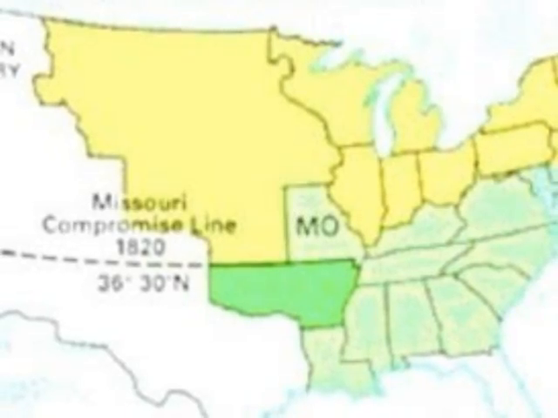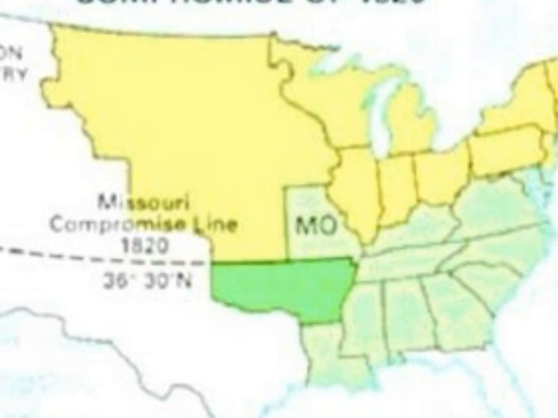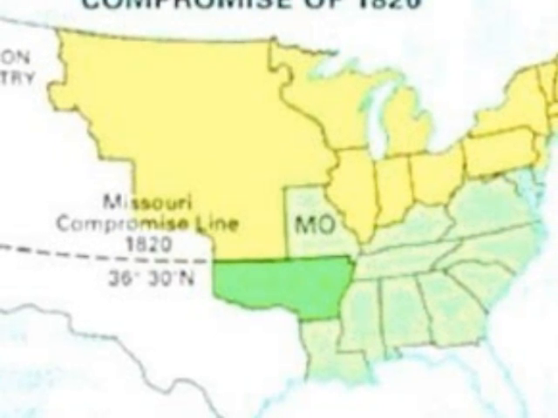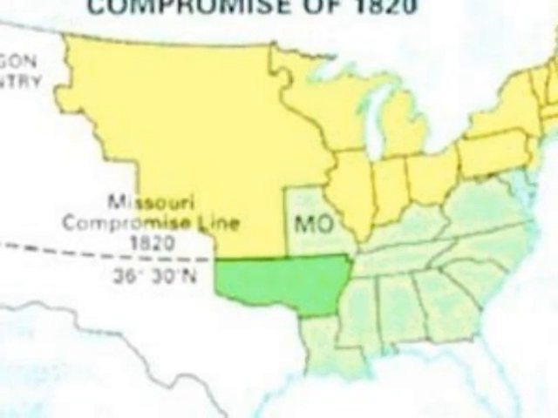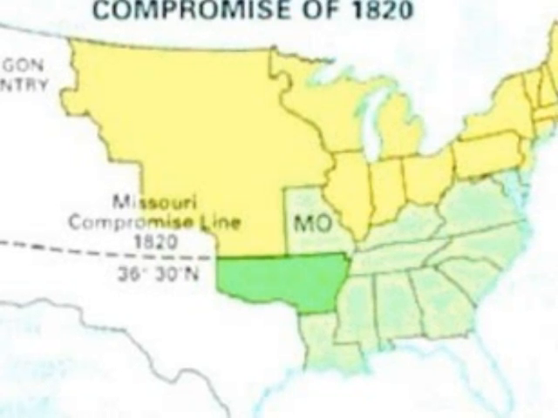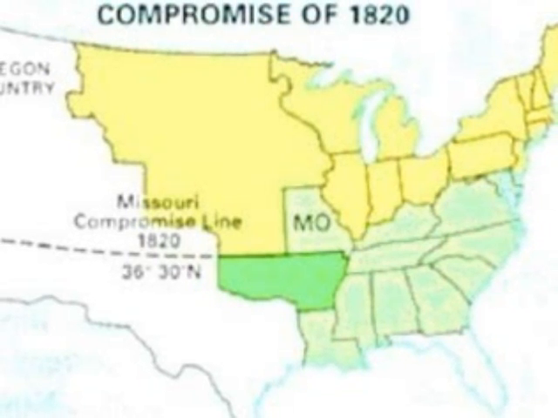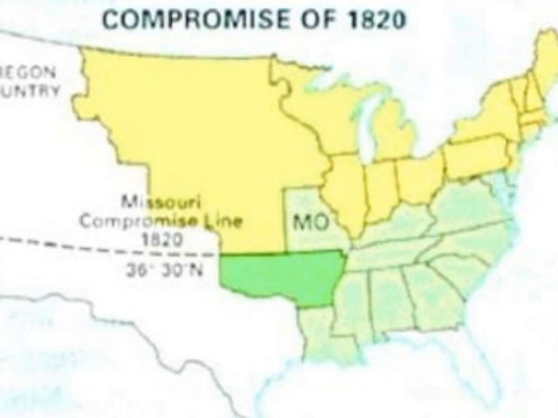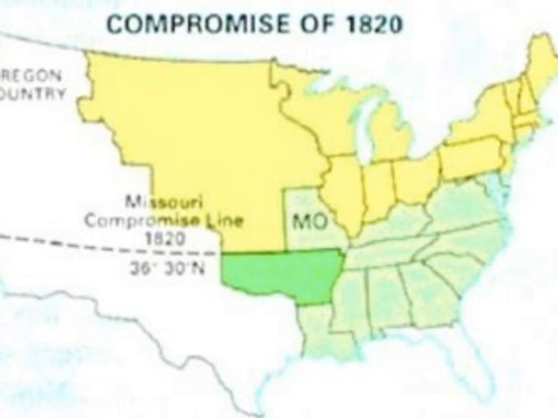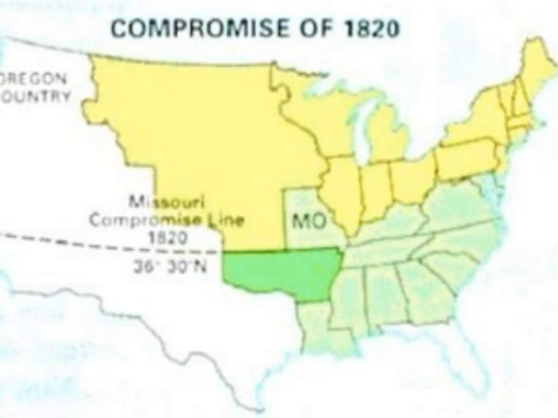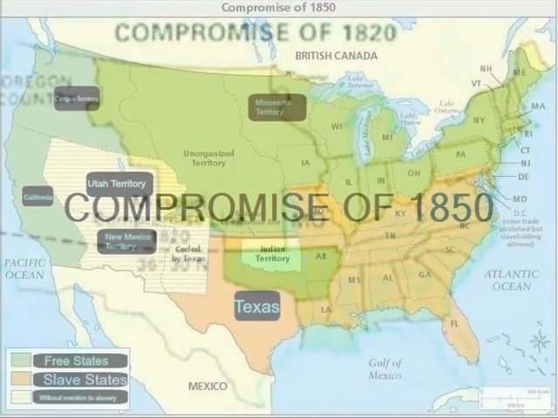The Missouri Compromise was an agreement made to return the balance of slave and free states. In 1820, the compromise resulted in Missouri being added as a slave state and Maine as a free state. While it did hold off the Civil War for 3 decades, it created sectionalism in the country as both the South and North were fighting to have more states than the other.